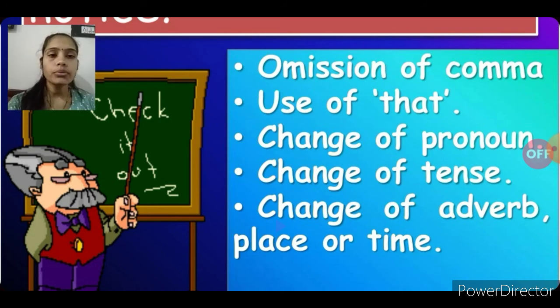Change of pronoun, जो रिपोर्टिंग स्पीच में इन्वर्टेड कॉमा में प्रोनाउन थे, जो नाउन थे, उन्हें हमने चेंज कर दिया. Change of tense, जो भी टेंस थे उनको हमने चेंज किया. Change of adverb of place and time, हमने एडवर्ब चेंजेस किए. Adverb of place, adverb of time, all things will be changed into indirect speech.